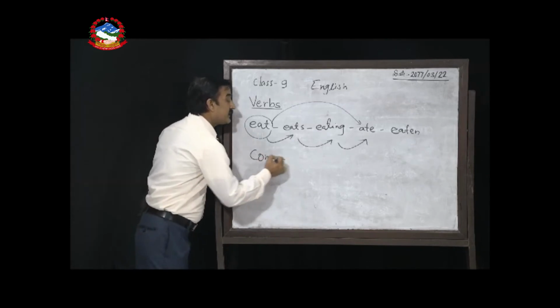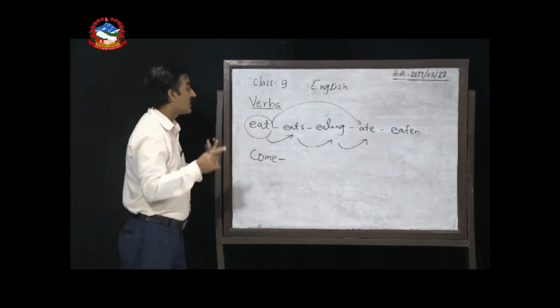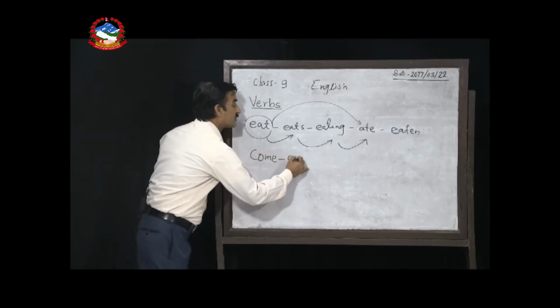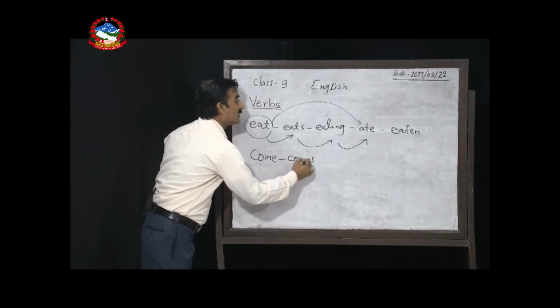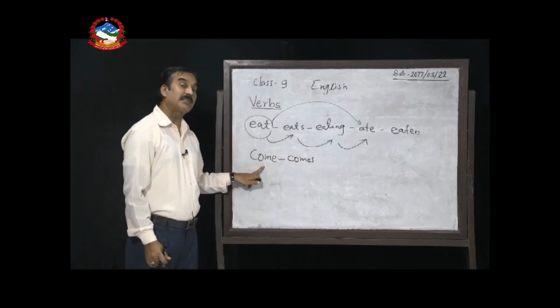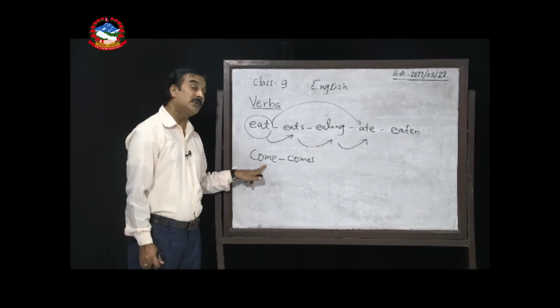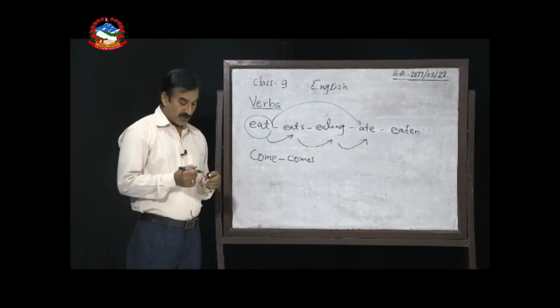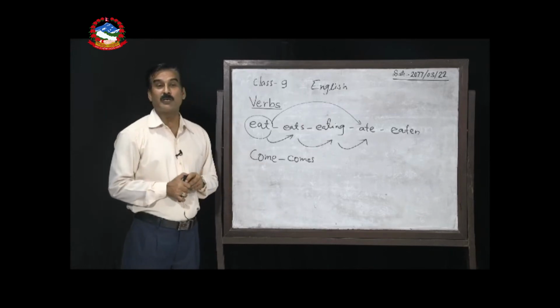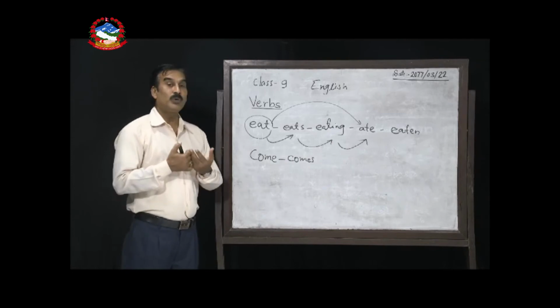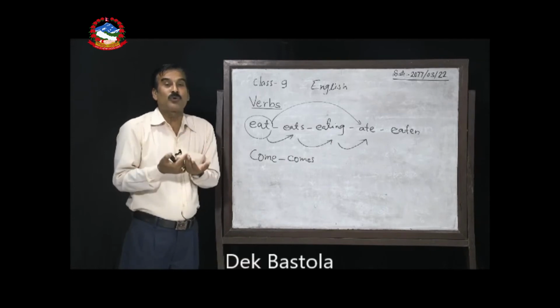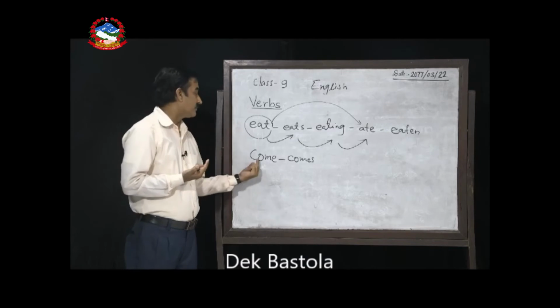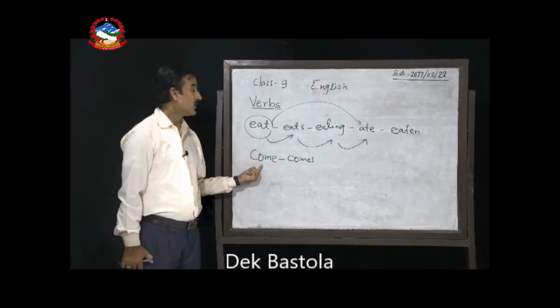Now adding s, second form, comes. This is also in present tense. We can use this in present tense, like I come to school every day on foot. We come to school regularly. Come, root form or base form.